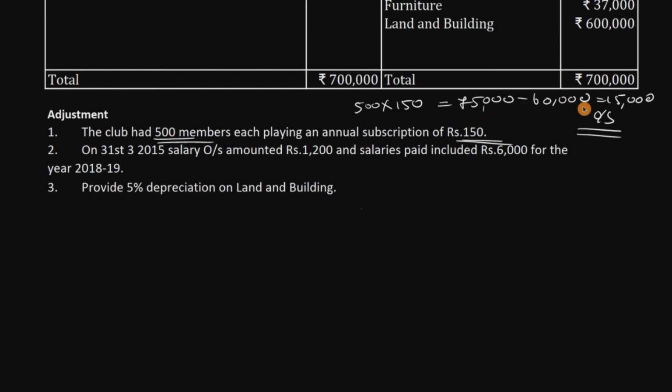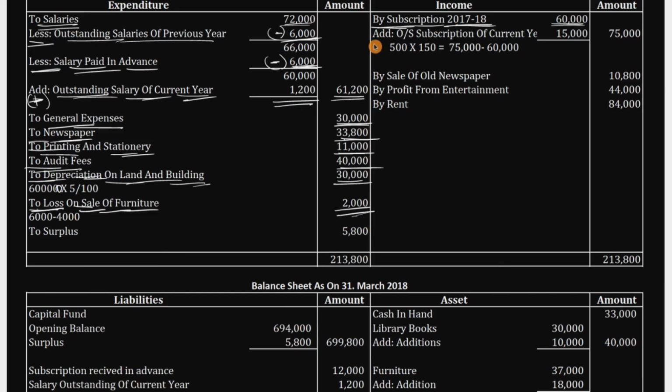So if you ask how you should calculate, this is the way you can calculate outstanding. If we come back to income and expenditure account, again add. Why are you adding? It's a current year outstanding, so how do you calculate it? Like this, 500 into 150, 75,000 minus 60,000, 15,000, so the total outer column is 75,000 rupees. Okay, done. You just finished this subscription.